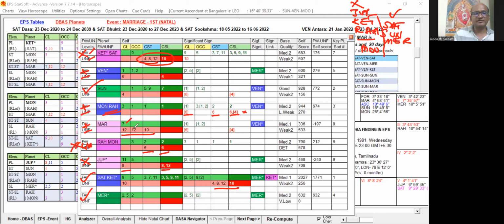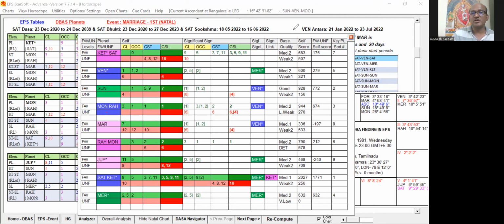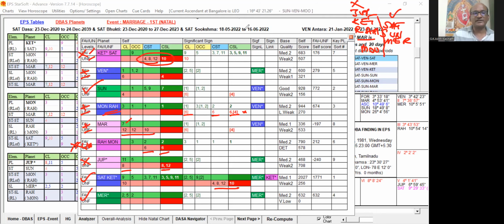Okay. So this way we can select which are the favorable planets on their own, and which planets have unfavorable self-significations. And what is the purpose of doing this? We can find which planets are favorable planets. Those planets, if they are playing a role in the star level and sub level, are going to be supportive for the event of marriage.